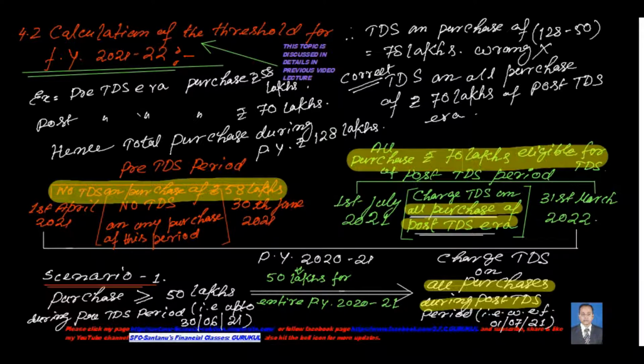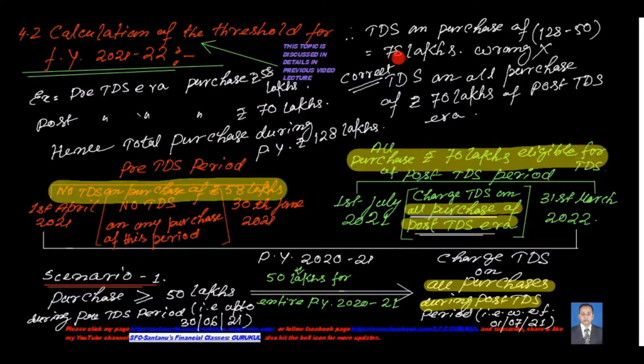So it has crossed the threshold limit, so the chargeability of the section is there, assuming that all other conditions are satisfied. Now if you want to charge the TDS under section 194Q, and you do it like this, that is, the total purchase during the previous year is 128 lakhs, and out of that 50 lakhs is my threshold limit. So from 128 lakhs, if I deduct 50 lakhs and charge TDS on the balance 78 lakhs of purchase, then I will be wrong, because these 8 lakhs is not a purchase of the post-TDS era.